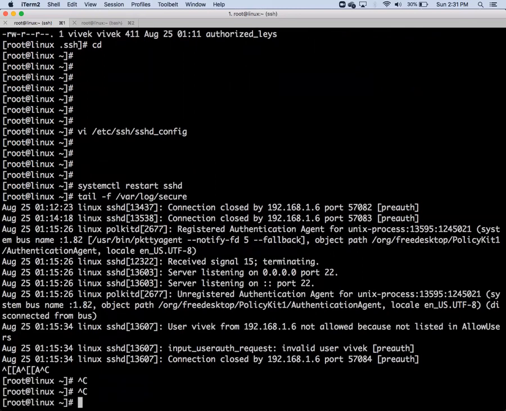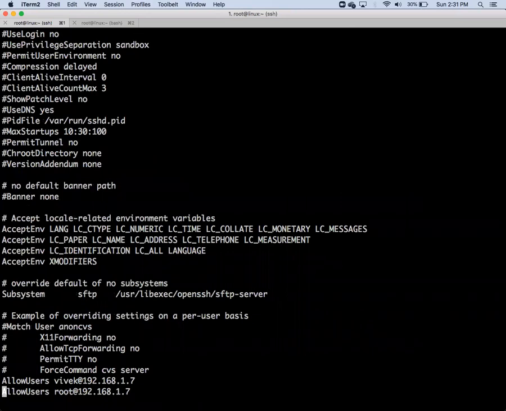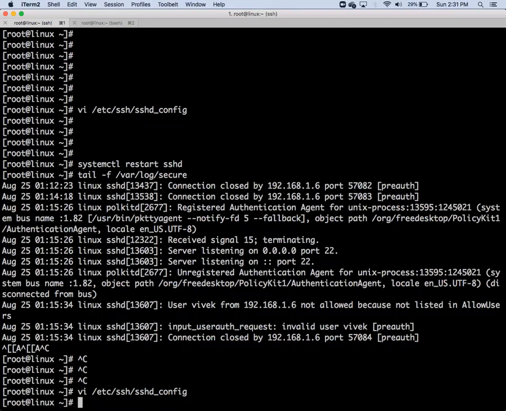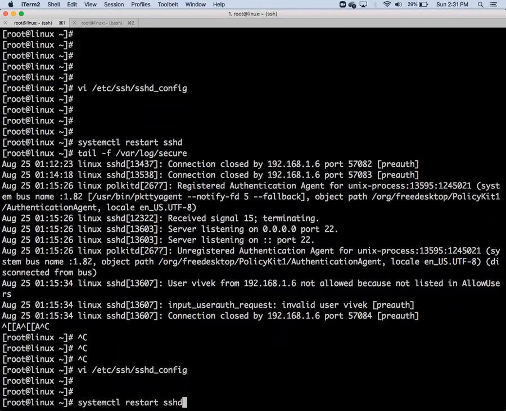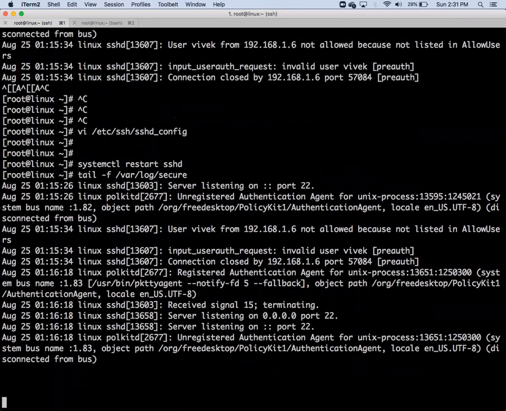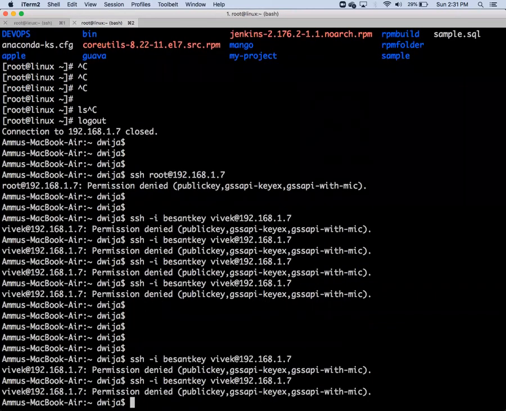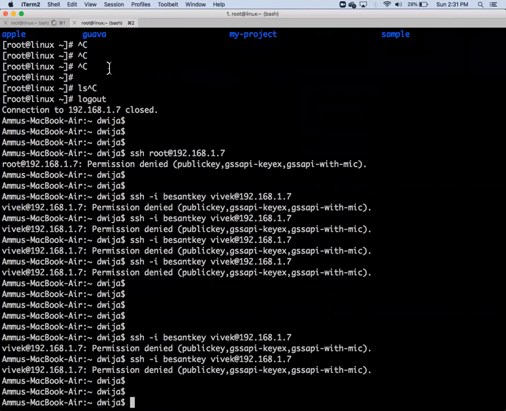So I allowed users, but I made a mistake over there. What is the mistake? 1.7 is the server IP. What is my client IP? 1.6. Right? So from where you are accessing, you have to give that IP address. Now restart SSH. Now take the log again and see if that works or not. Go to Vivek.